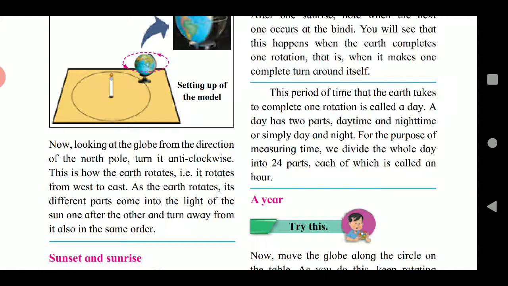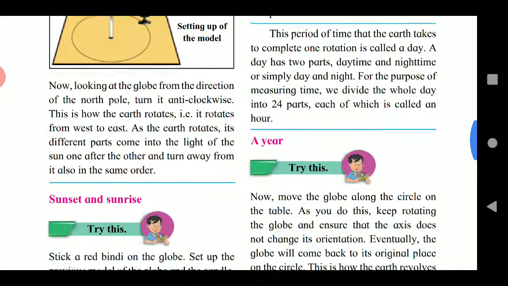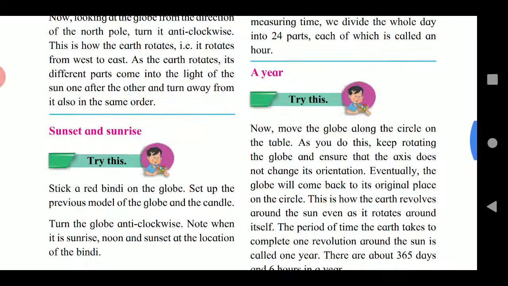Let us understand the terms sunset and sunrise. Now continuing our activity, stick a red bindi on the globe. Set up the previous model of the globe and the candle. Turn the globe anti-clockwise.